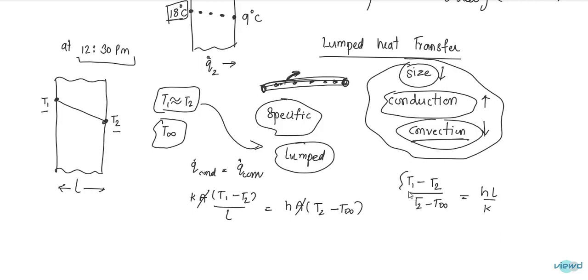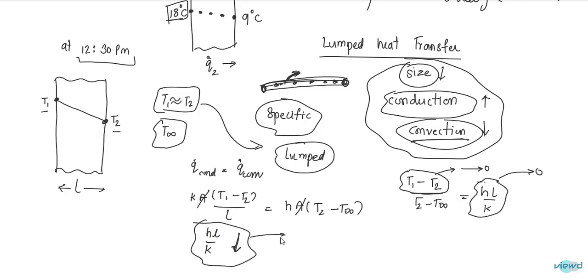That means T1 minus T2 should be tending to 0, so that this will be tending to 0. So hL by K should be very low, such that it reaches 0. If hL by K is very low, then we can say the lumped heat transfer model can be applied.